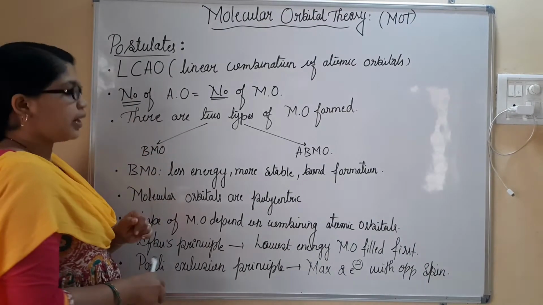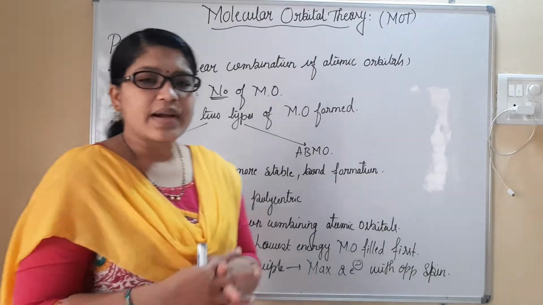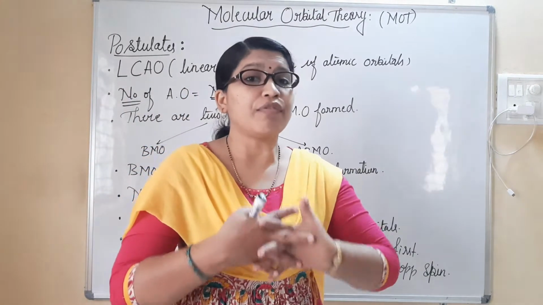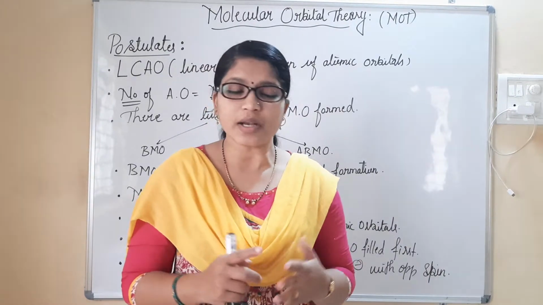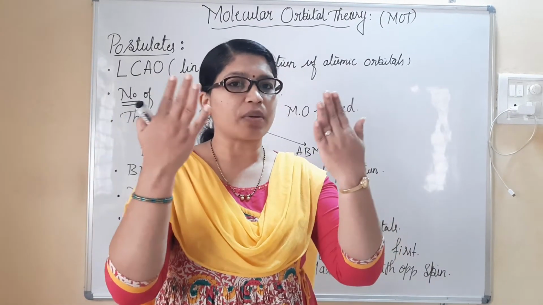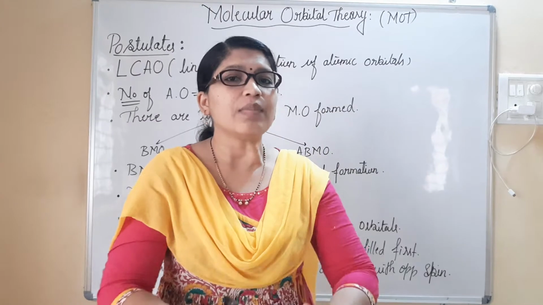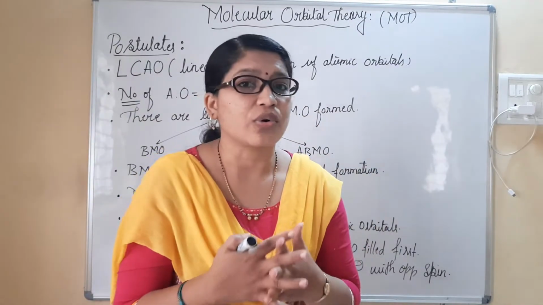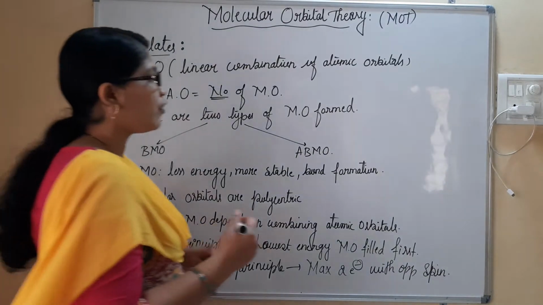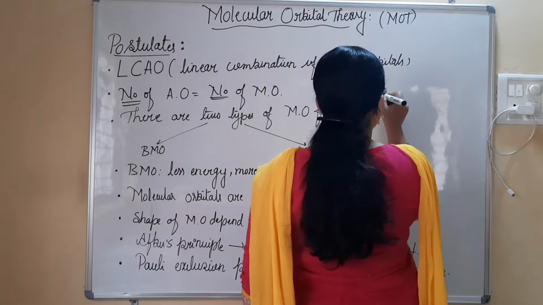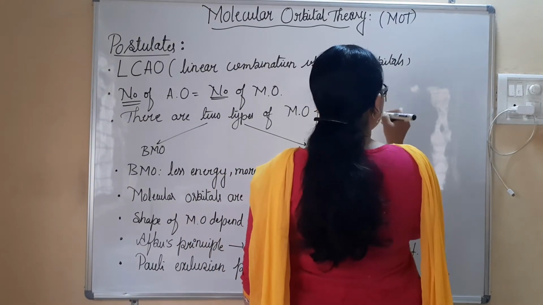The second point: the number of atomic orbitals combining will form the same number of molecular orbitals. I repeat, however many atomic orbitals are combining, the same number of molecular orbitals are going to be formed. Say, for example, if you consider the hydrogen atom, I will show with a simple explanation.